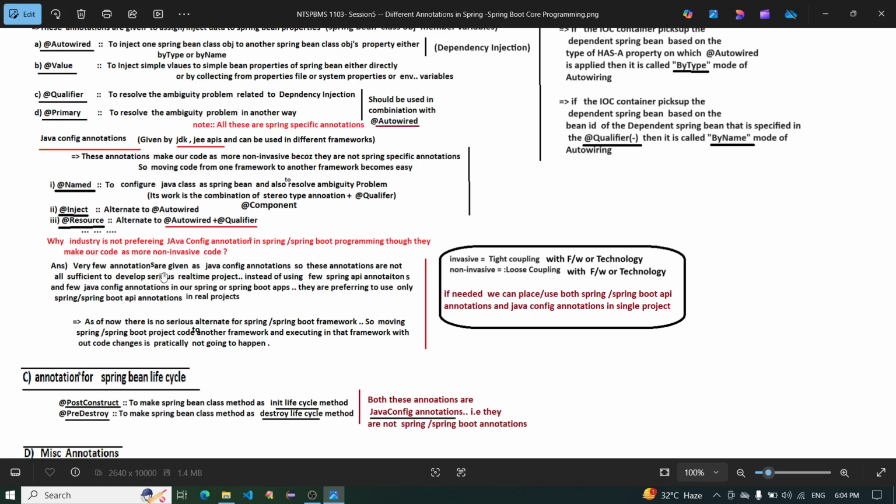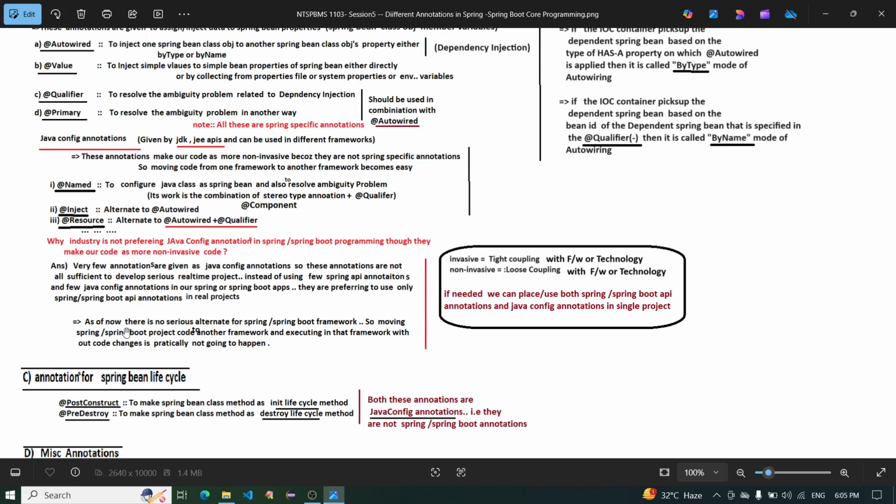Very few annotations are given as Java config annotations, so these annotations are not sufficient to develop a serious real-time project. Instead of using a few Spring API annotations and a few Java config annotations in our Spring or Spring Boot apps, they prefer using only Spring or Spring Boot API annotations in real projects.